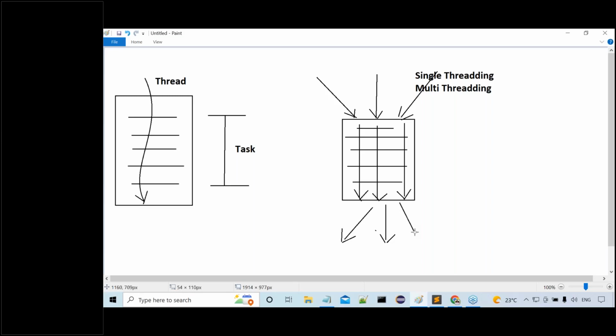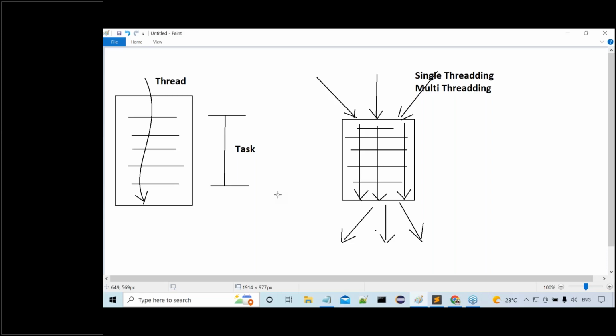Now this is one example I'm telling, but another context also I can take, by which we are able to get much clarity. Now tell me, in which case is parallel execution going on? In multi-threaded or in single-threaded? Sequential execution is going on in single-threaded. Parallel execution is going on in multi-threaded. Observe carefully. When we are following sequential execution, automatically the execution time will be increased.